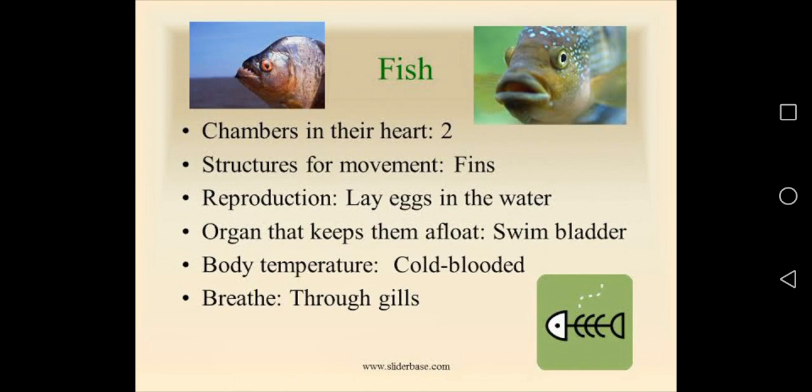Now fishes have two chambers in their heart. For movement, they move with the help of fins. And they reproduce by laying eggs in water. The organ that keeps them afloat, that means they are able to float in water, is the swim bladder which they have. And they are cold-blooded animals. These fish are cold-blooded and they breathe through their gills.